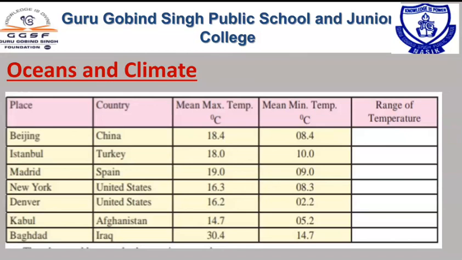This is the difference of maximum and minimum temperature of all cities, which we have included in the range of temperature. Understand?